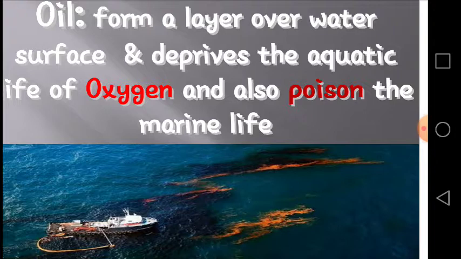What do these oil spills do? These oil spills form a layer of film on the water surface, preventing the oxygen in the air from dissolving in the water. This deprives aquatic life of oxygen for respiration. Fish and other forms of marine life are poisoned and killed by the oil.